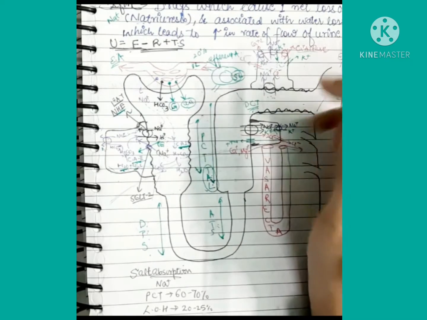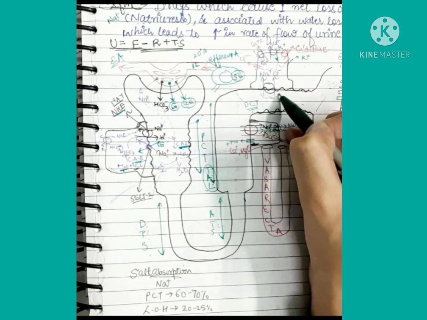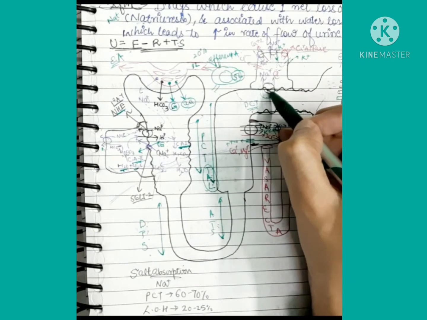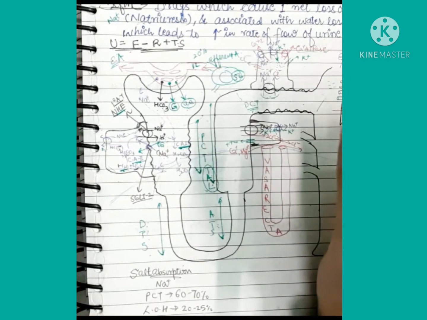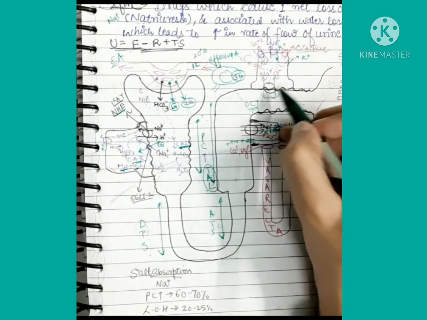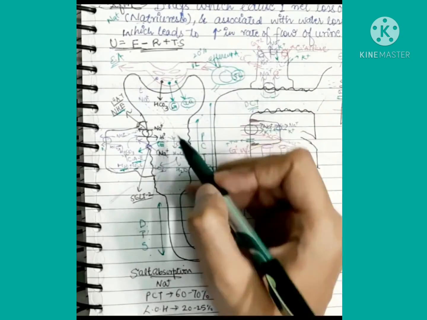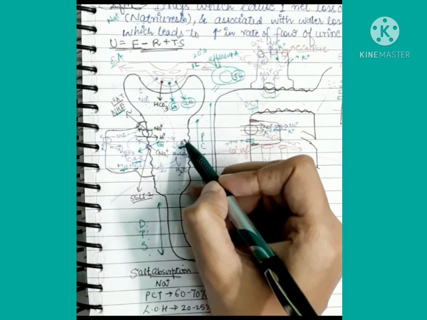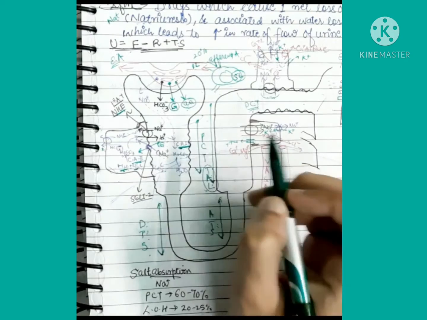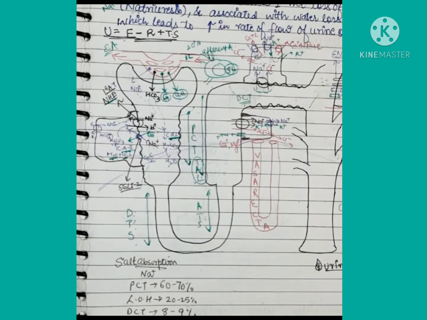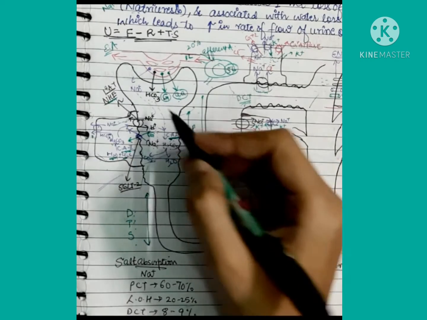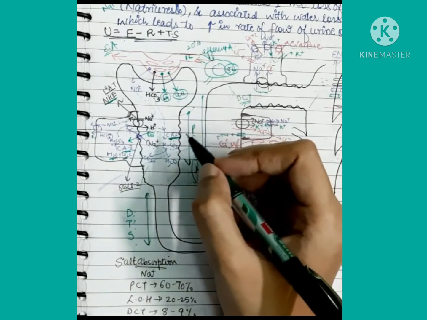There are certain drugs which are acting on this transporter. This is the sodium chloride co-transporter, and the drugs, which I will explain later, are called the thiazide group of drugs. And here I have explained that there are certain drugs which are acting here, which are called carbonic anhydrase inhibitors. So I want to explain the basic mechanism of the carbonic anhydrase inhibitor.